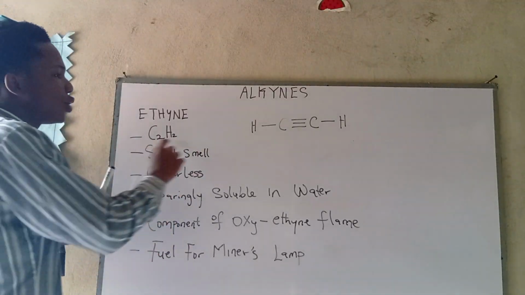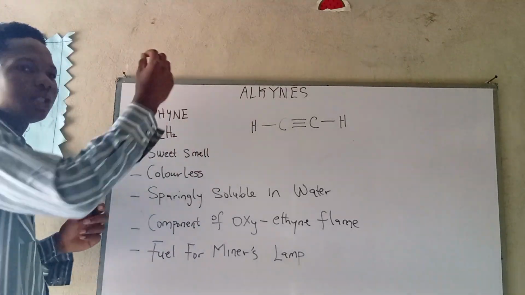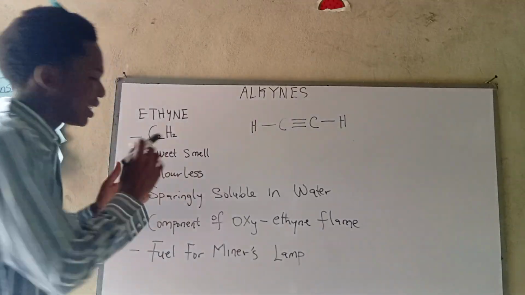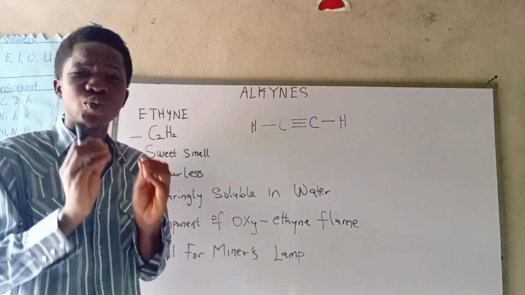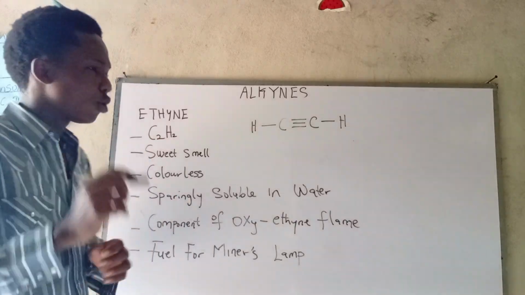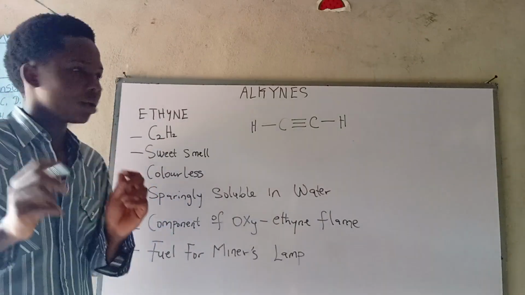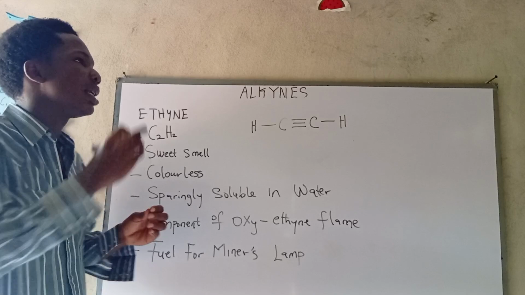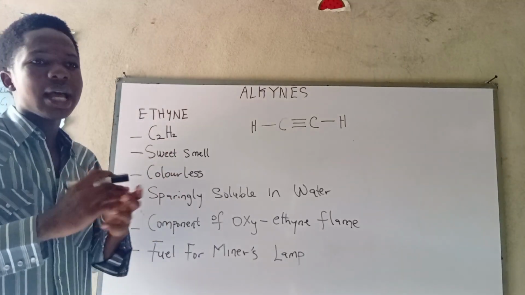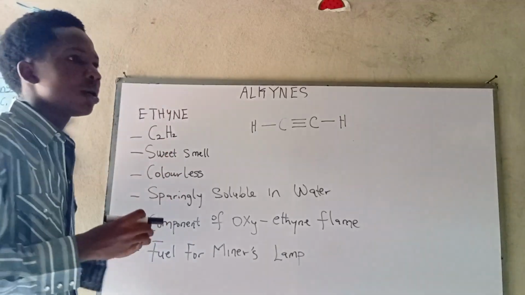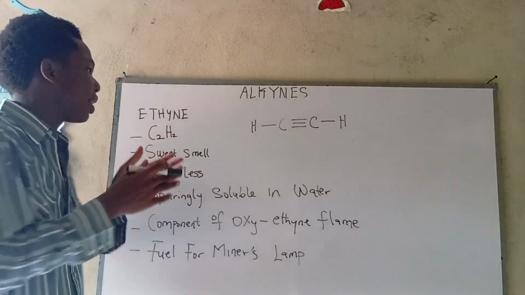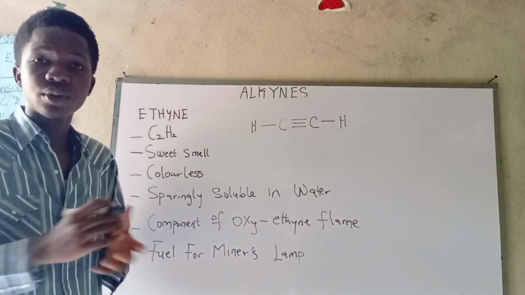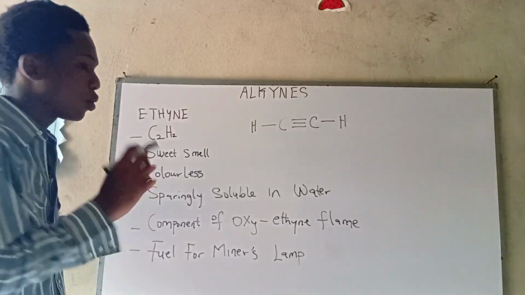As we can see, these two correspond to each other: two carbon, two hydrogen, two hydrogen. So now let's look at the characteristics. Obviously, the first thing we have to note about this guy is that he has a sweet smell. Don't forget, it has a sweet smell. Sometimes they can frame a question and say an organic compound or a hydrocarbon with a sweet smell and formula of C2H2, or they might not even put the formula and give you options and you choose from those options. So note clearly.